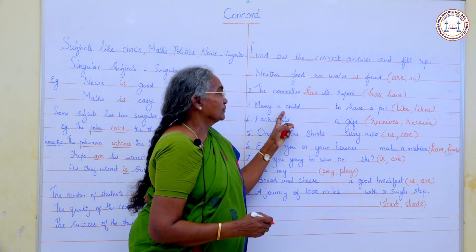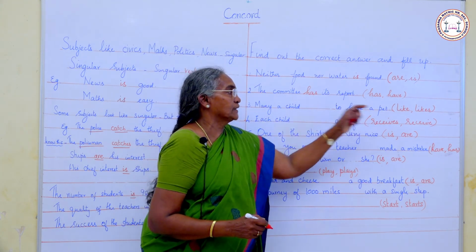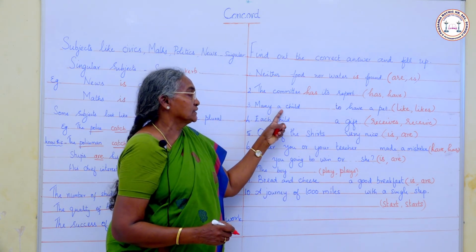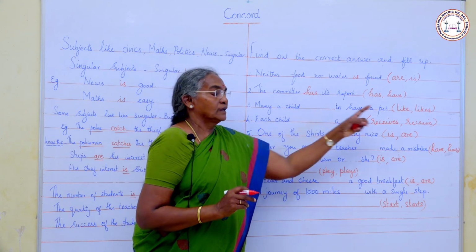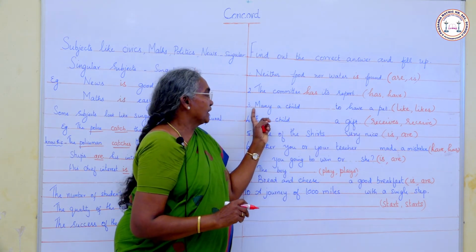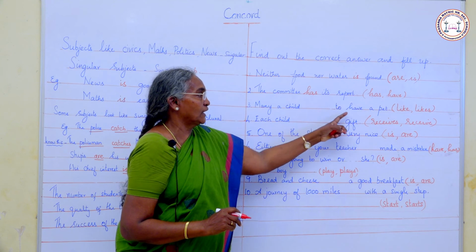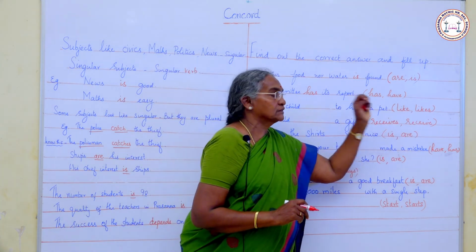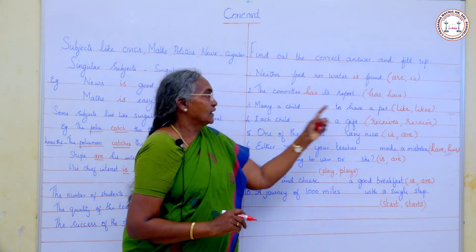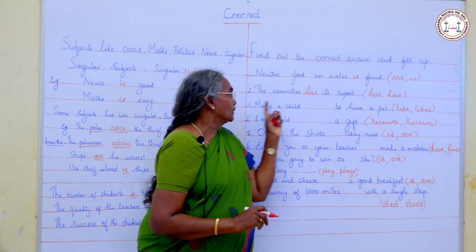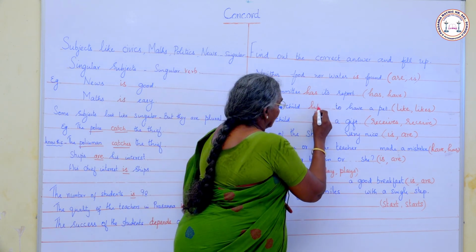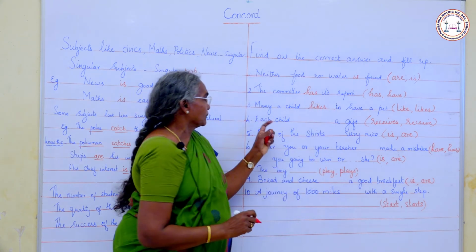Many a child dash to have a pet. If many a comes, we should write only a singular verb. Which is the singular verb here, like or likes? Likes is the singular verb. So, many a child likes to have a pet.